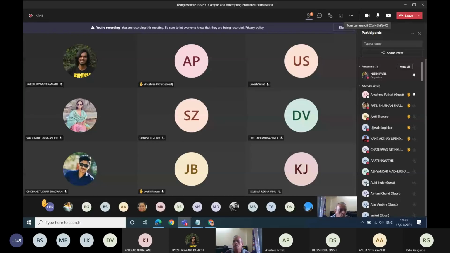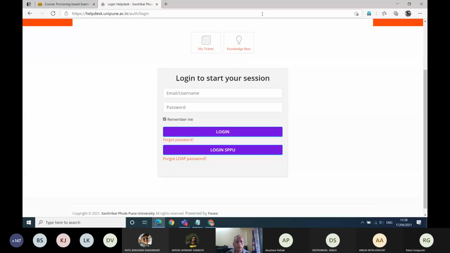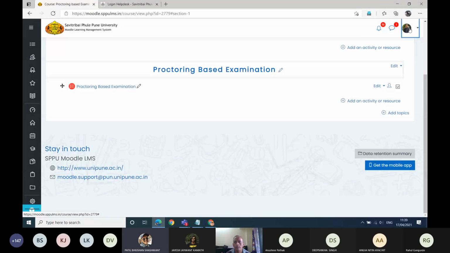Yeah, Bhushan Patil, you can unmute and ask me the question if you have any, apart from the chat window. Yes, sir. My question was, I am able to log in on Microsoft Teams with those credentials, that N20 username, but I'm not able to log in on the Moodle platform. The error keeps saying that. That's what I said earlier.